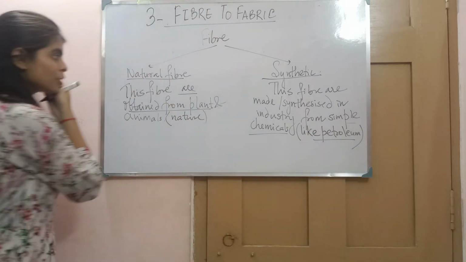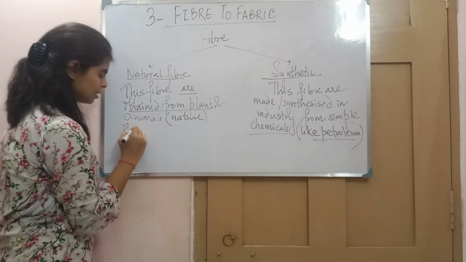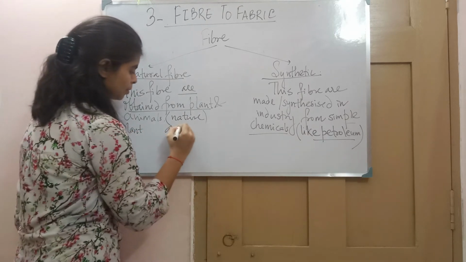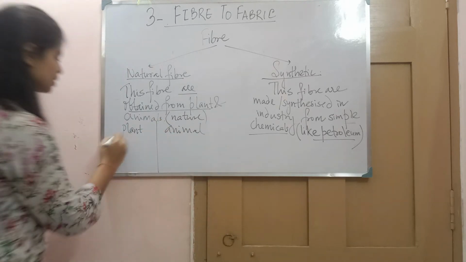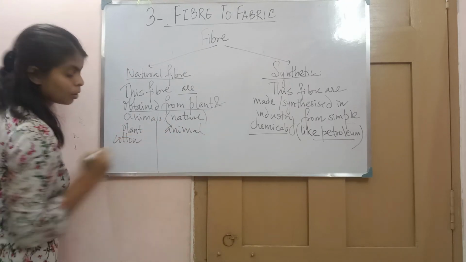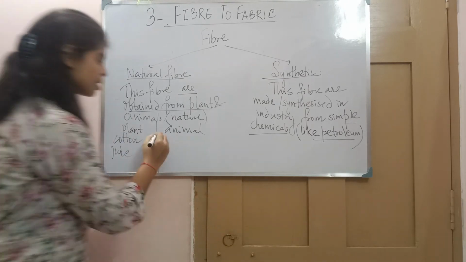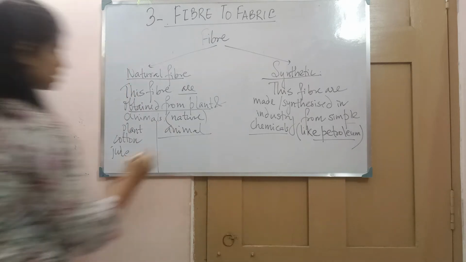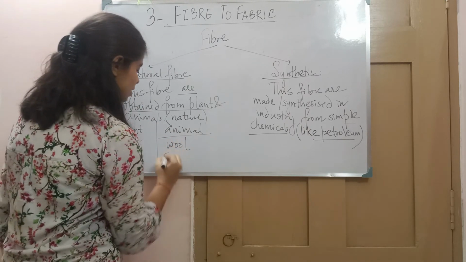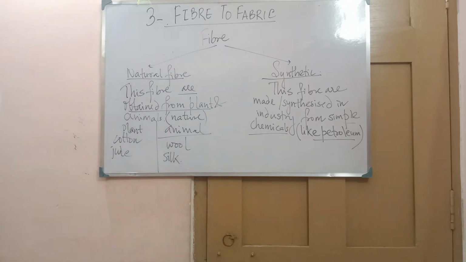So natural fibers, we get them from where? From plants and animals. So we get different kinds of fibers from plants and animals. What do we get from plants? That is cotton, jute, that we have learned in class 6. And in this chapter we will learn about the fiber that we get from animals, that is wool and silk. And what about the synthetic fibers?